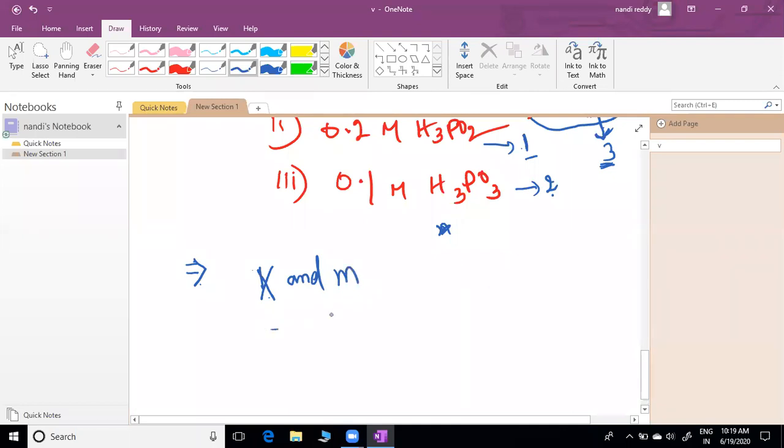Is it given or not? Please check in your notes. If it is not given, we can proceed. Relationship between molality and mole fraction. Is it given or not? Please check that one. Not given.